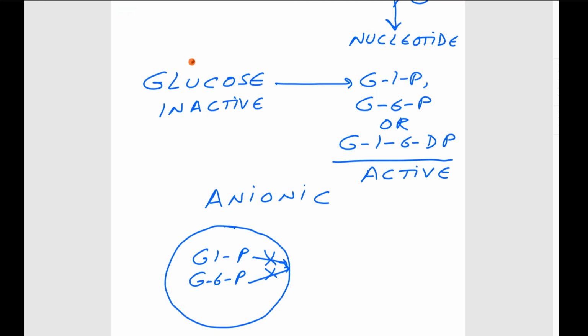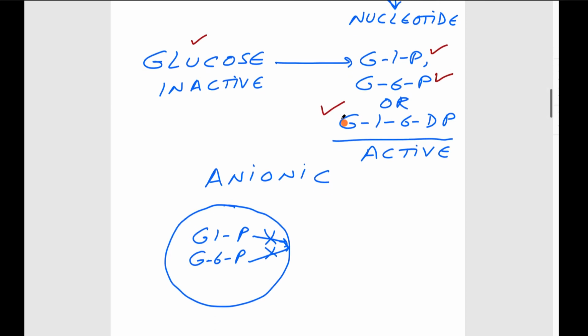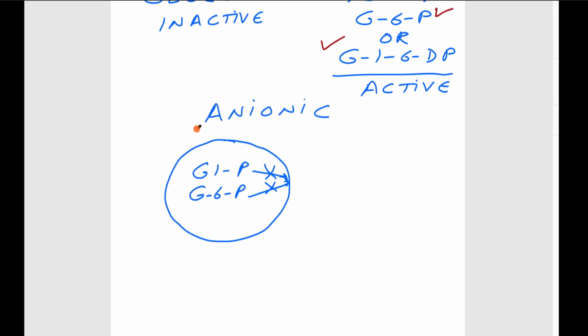Glucose as such is inactive. If it is converted to glucose 1-phosphate, glucose 6-phosphate, or glucose 1,6-diphosphate, they participate in various metabolic reactions. Because of the phosphate group, they become anionic, so once glucose 1-phosphate or 6-phosphate is formed in the cell, they cannot come out of the cell; they are trapped within the cell.